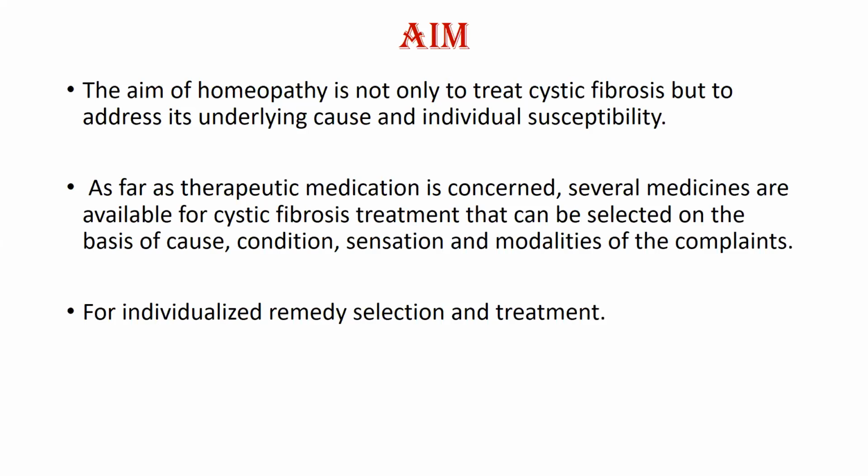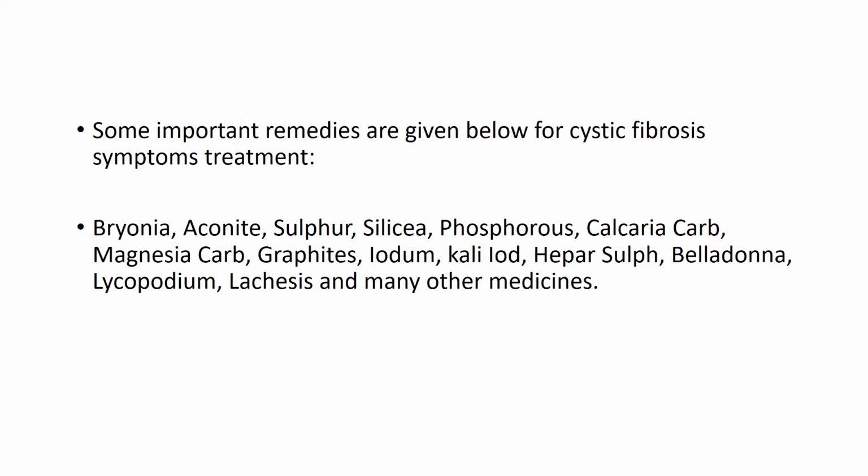Like in allopathy they give the mucolytic, so you can indicate Kali bich, Pulsatilla, Bryonia type of medicines for the coughing condition, okay. So there are several medicines available, like Bryonia, Aconite, Sulphur, Silicea, Phosphorus, Calcarea carb, Carbo veg, Graphites, Iodum, Kali iod, Hepar sulph, Belladonna, Lycopodium, Lachesis, and other remedies, okay.